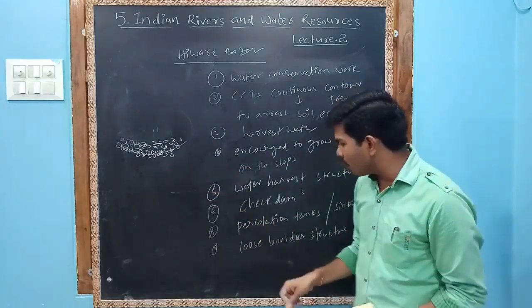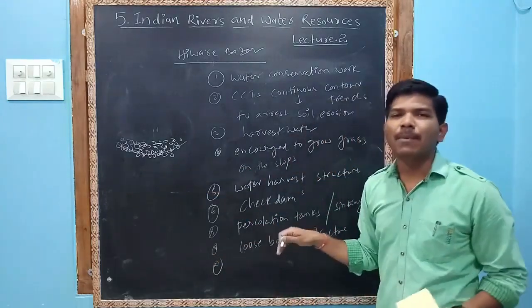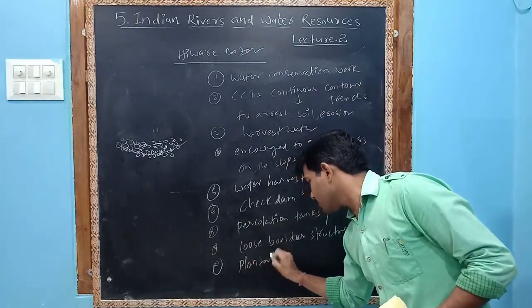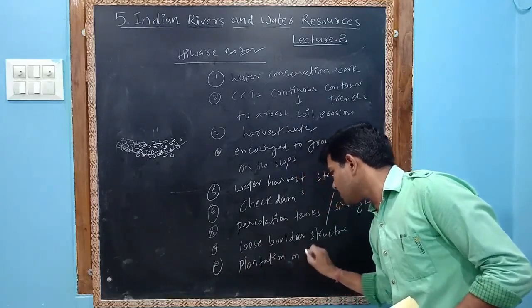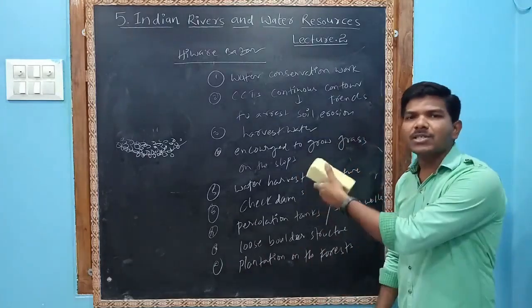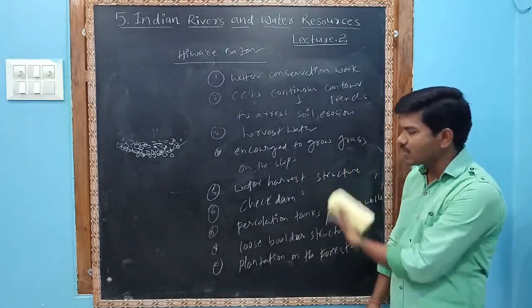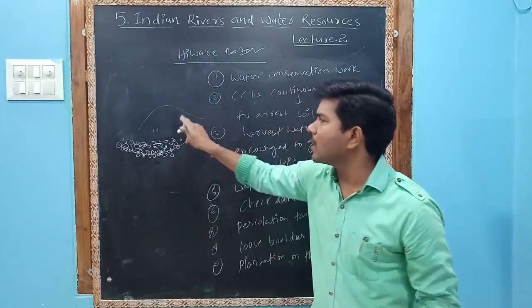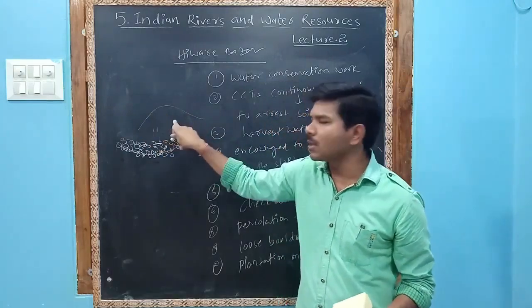Moreover, the ninth one, plantation on the forest. They also made plantations on the forest. Once upon a time there was no forest on the hill, no forest on the mountain.